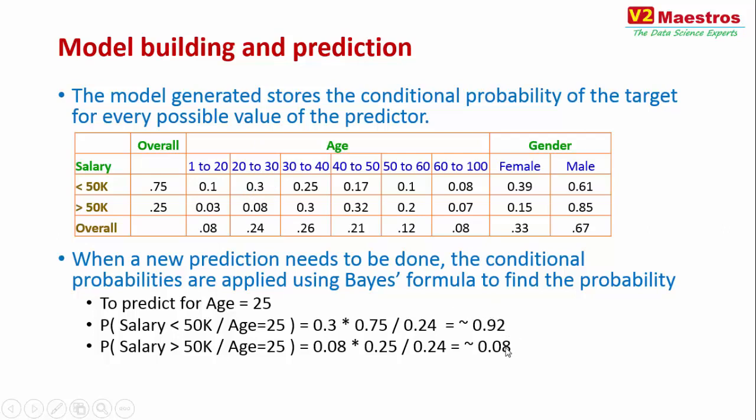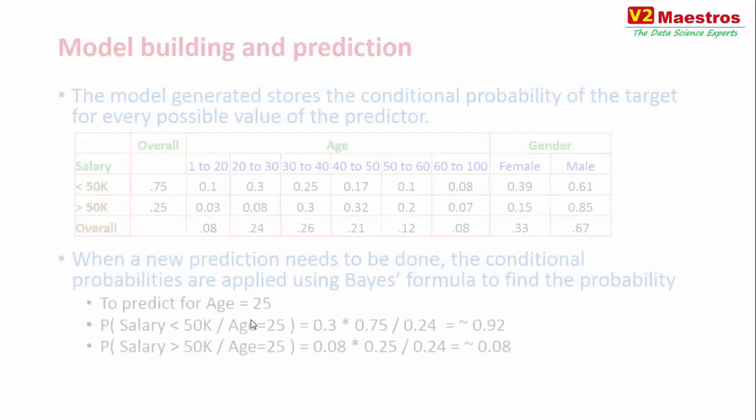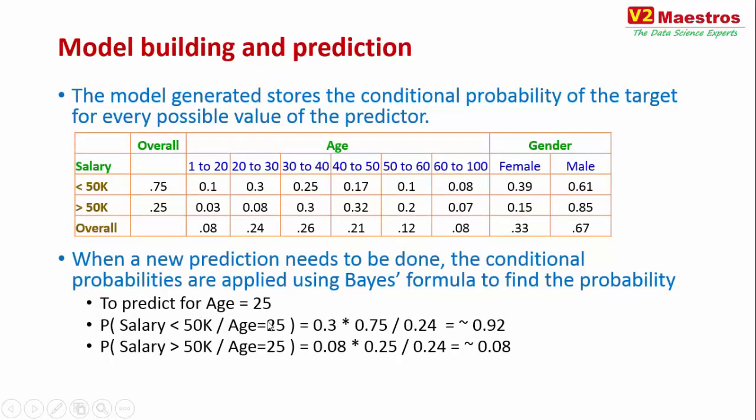I compute both the values and compare them. Obviously 0.92 is higher than 0.08, so we are predicting that the person's salary is less than 50k if that person's age is 25.